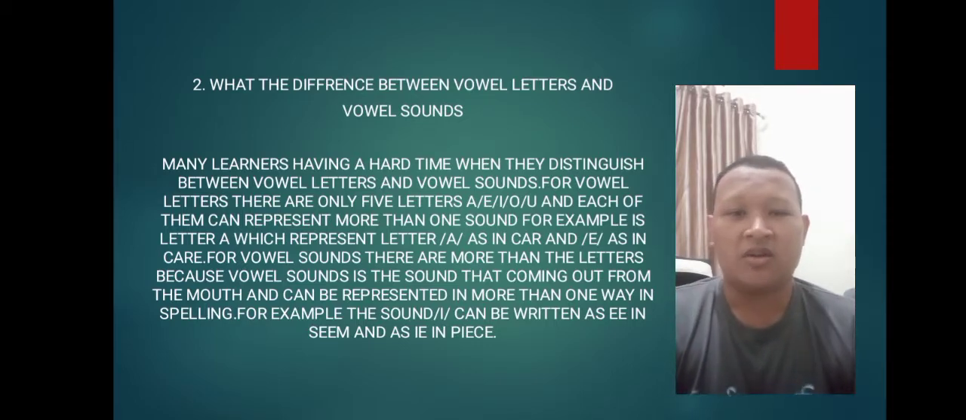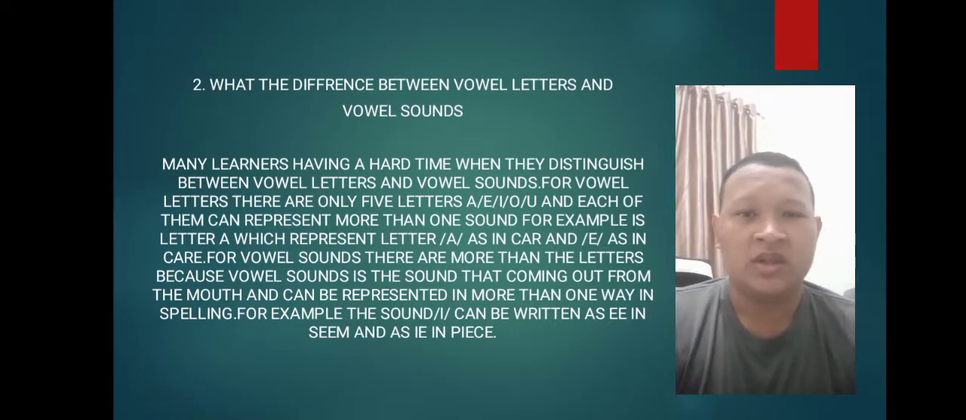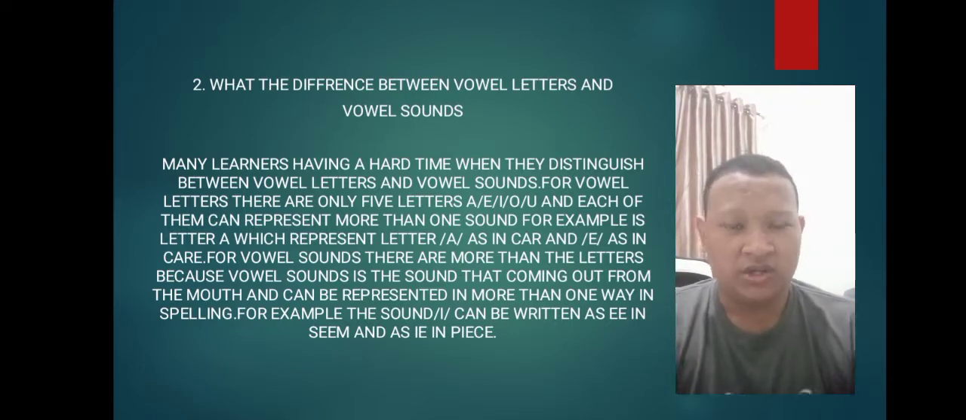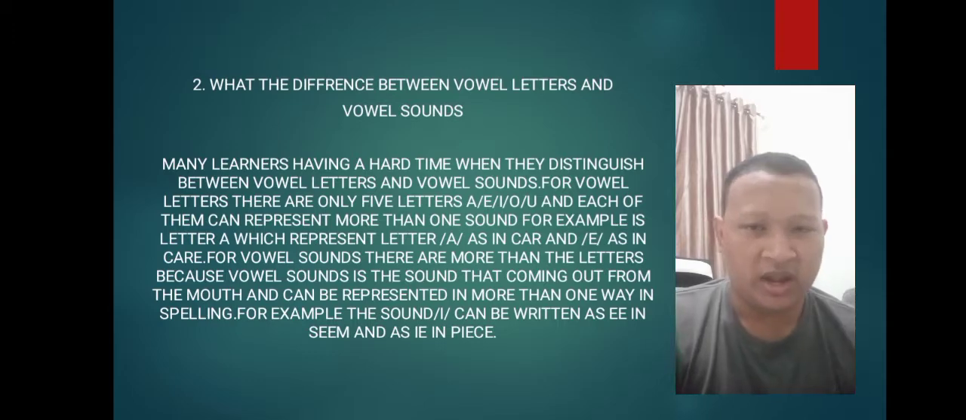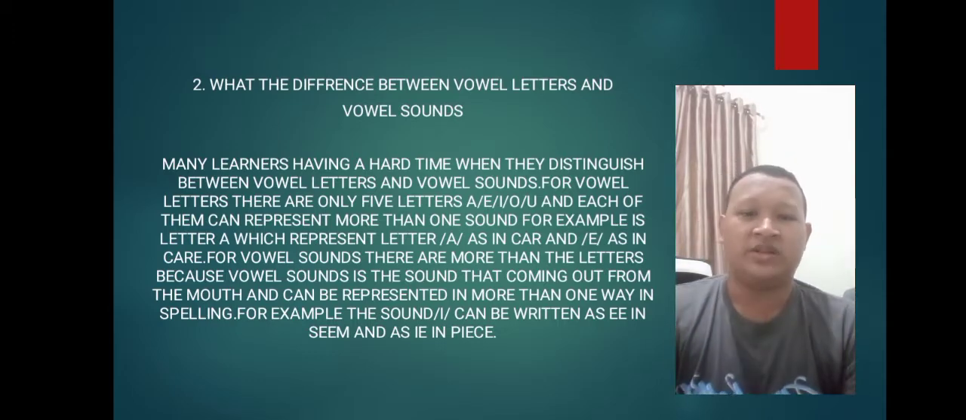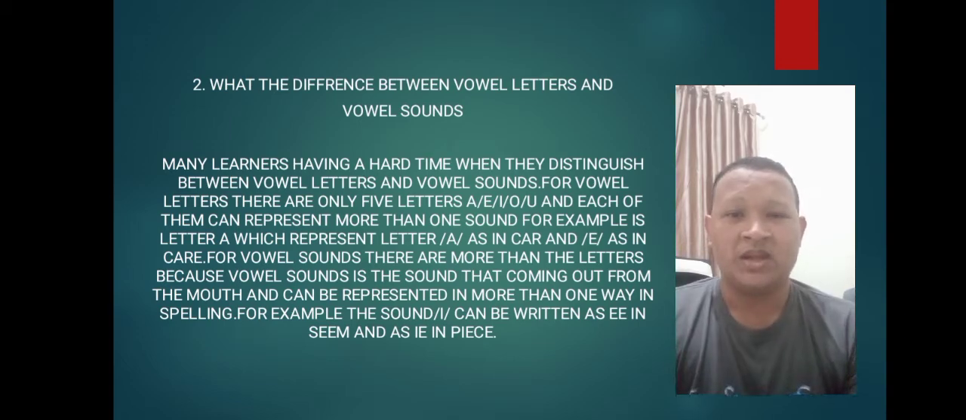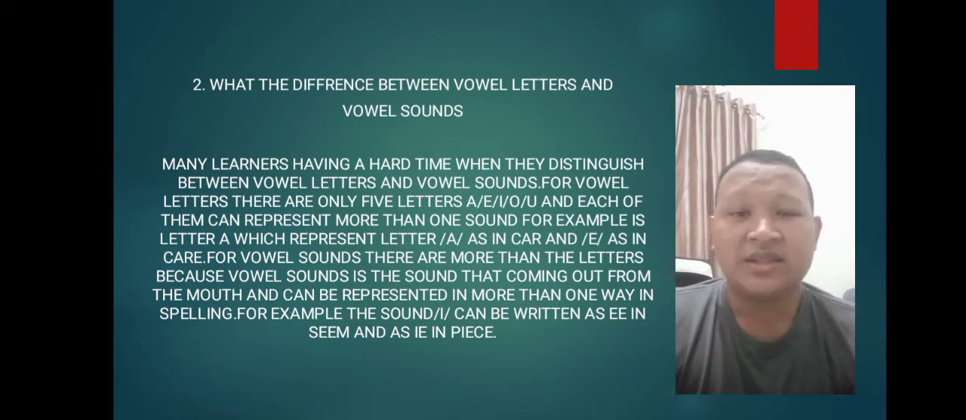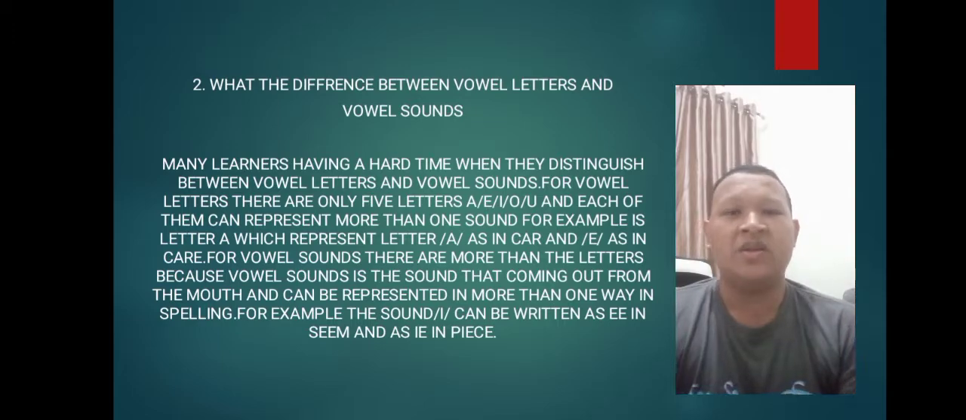For vowel sounds, there are more than the letters because vowel sounds are the sounds coming out from the mouth and can be represented in more than one way in spelling. For example, the sound E can be written as double EE in seem and as EA in peace.